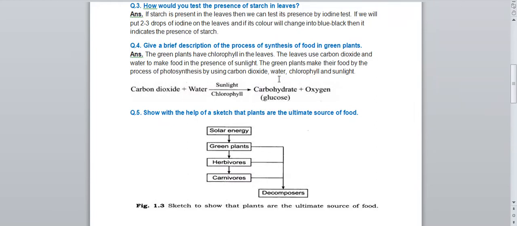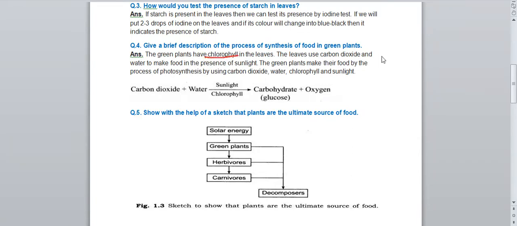Next question, question number 4: give a brief description of the process of synthesis of food in green plants. Means how green plants make the food, that we have to write in this answer. Green plants have chlorophyll in the leaves. You all know that leaves prepare the food for the plant. Only the leaf is the part which will prepare the food for the whole plant. Why do leaves prepare the food for the plant? Because it contains chlorophyll. Chlorophyll is a green color pigment which is present only in the leaf.